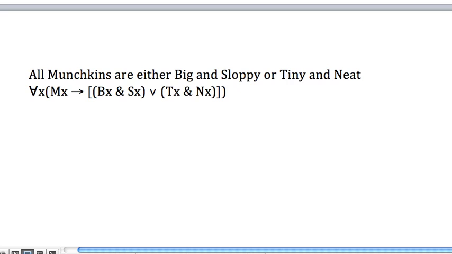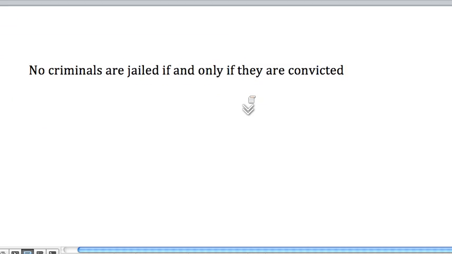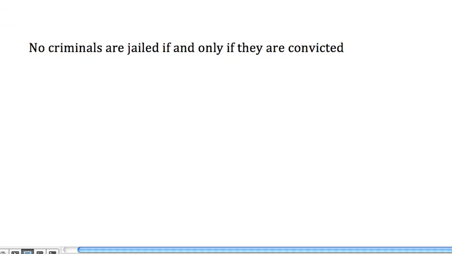Okay, so that one's not too bad. Complex predicates, a little more complex than some of the ones we've looked at, but if you think about it in the way I've been suggesting, you should come up with the answer pretty straightforwardly. This one's a little different from the ones that are in the book. The few that I just did here were in the book, and this one isn't, but let's see how you make out. No criminals are jailed if and only if they're convicted. Give it a stab. It's like a universal negative.